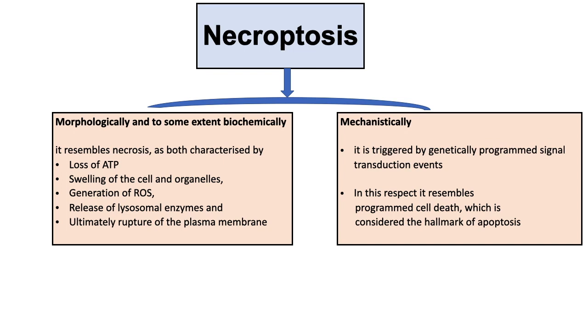So necroptosis considers both features, like apoptosis and like necrosis. Morphologically, and to some extent biochemically, it resembles necrosis, as both are characterized by loss of ATP, swelling of the cell and organelles, generation of reactive oxygen species, release of lysosomal enzymes and ultimately rupture of the plasma membrane. Mechanistically, it is triggered by a genetically programmed signal transduction event. In this respect, it resembles programmed cell death, which is considered the hallmark of apoptosis. So morphologically, necroptosis is like necrosis. However, mechanistically it is more like apoptosis.